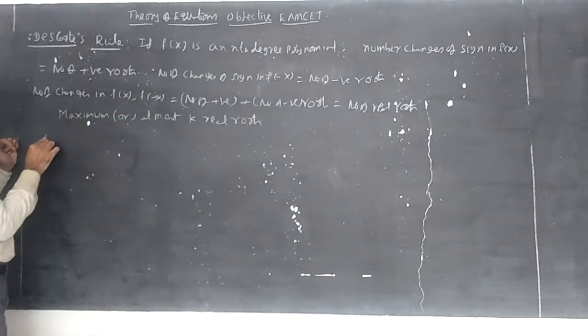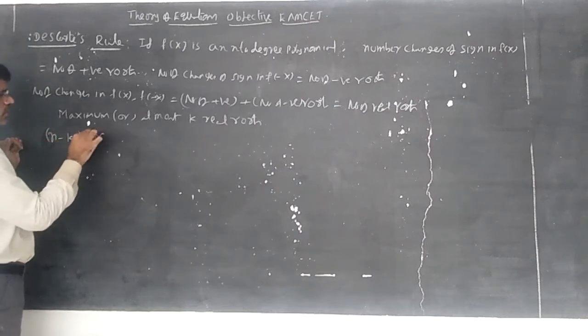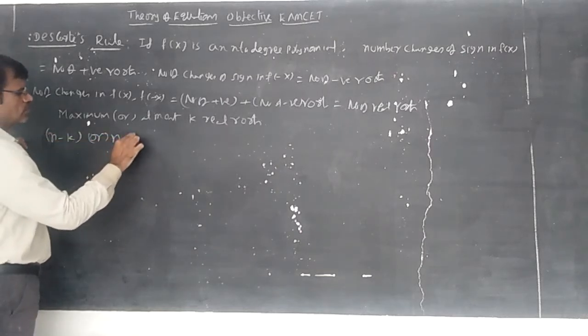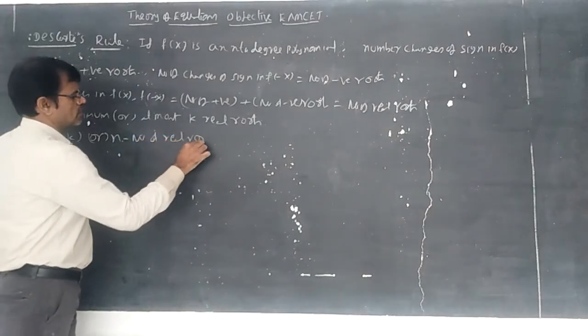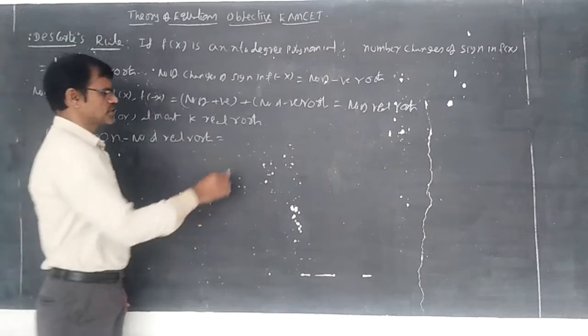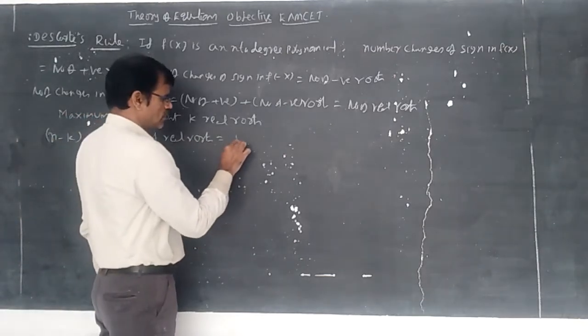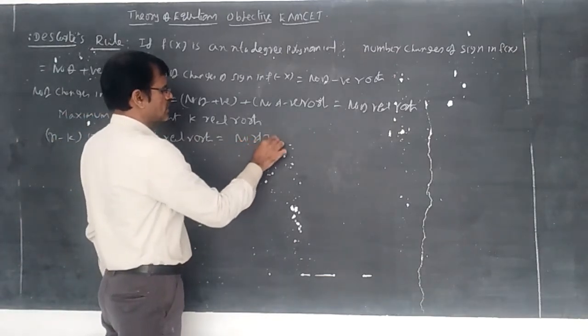Next, n minus k, or n minus the number of real roots, is equal to the number of imaginary roots.